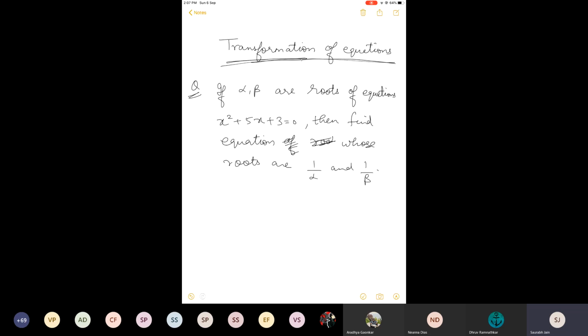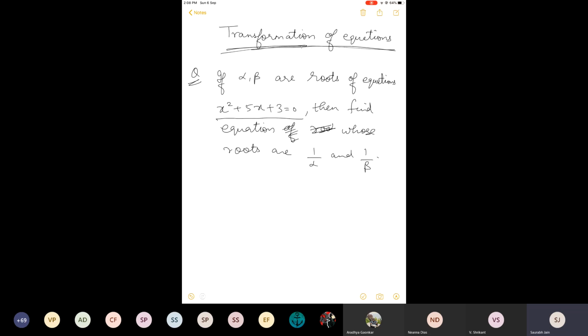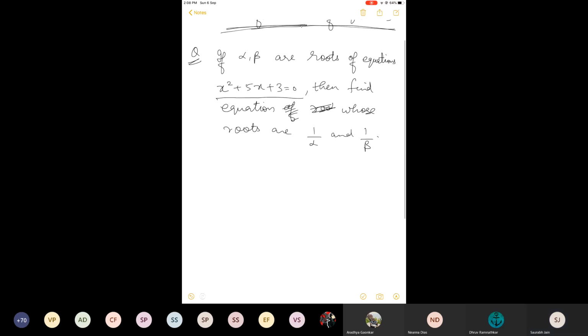And listen very importantly, one point. I will transform this equation, I will change this equation into another equation whose roots will be 1 by alpha and 1 by beta. So I will take 2-3 examples. You try to understand all those points, and then let us see if you can grasp this particular concept or not. Just listen carefully first for the first few examples.